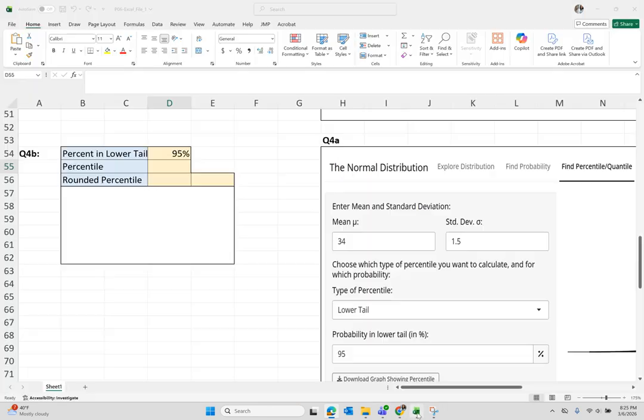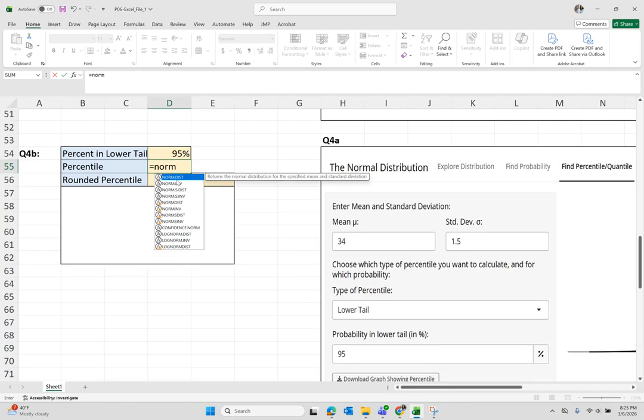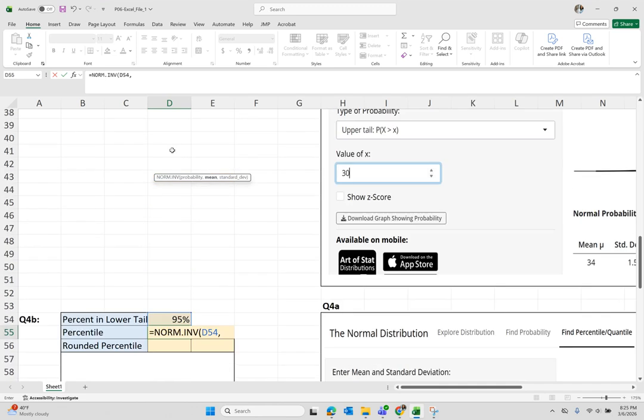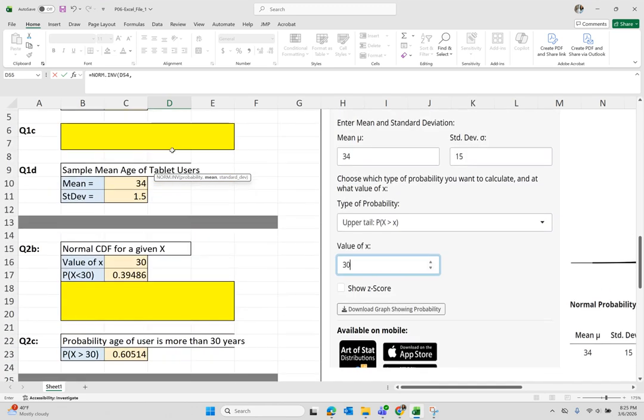So let's try that. So here equals normal, and we don't want the normal distribution, we want the normal inverse. It asks you for the probability, you have written it above, the user entered it there, comma. What is the mean? We want to go to part 1D, the mean is here, comma. What is the standard deviation?